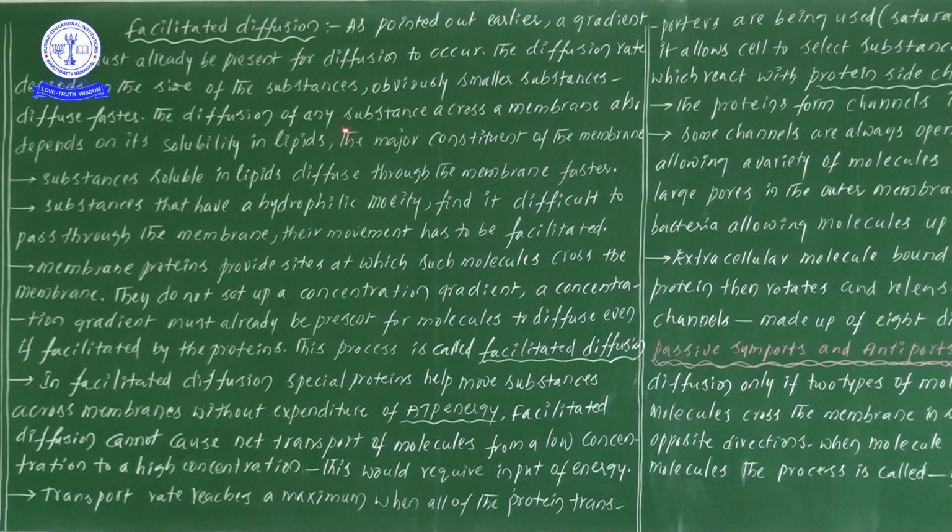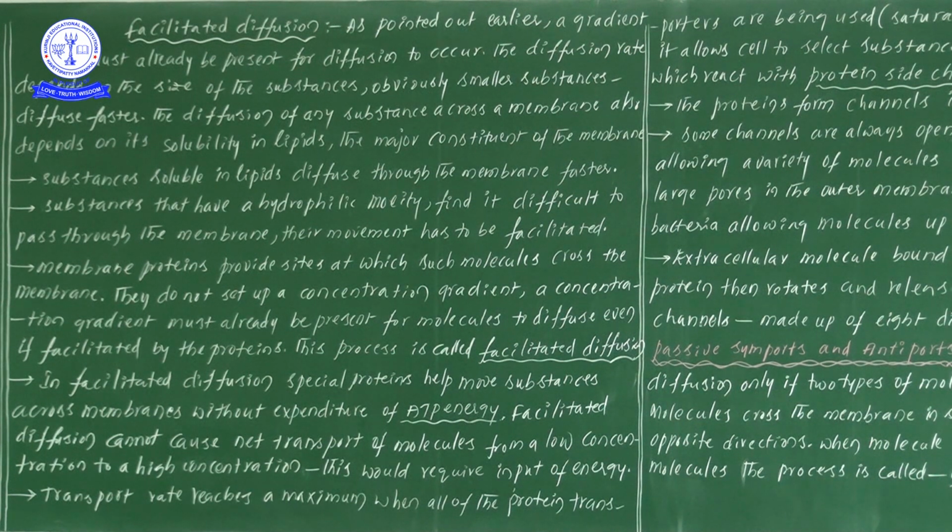Next, diffusion of any substance across the membrane also depends on its solubility in lipids. Understand this point once more: diffusion of any substance across the membrane also depends on its solubility in lipids. These lipids are definitely involved in the construction of the membrane. In the cell membrane, for example, we have a hydrophilic head and hydrophobic tail, a structure we also draw in the fluid mosaic model. Try to remember that particular diagram.